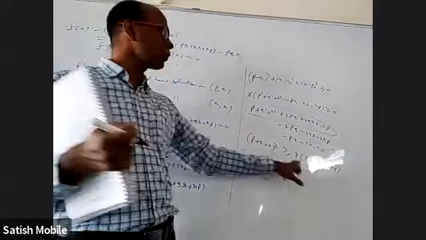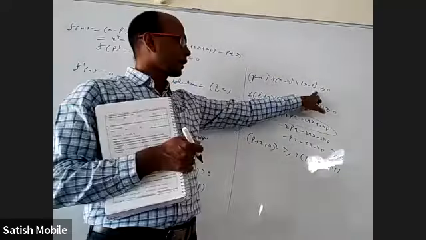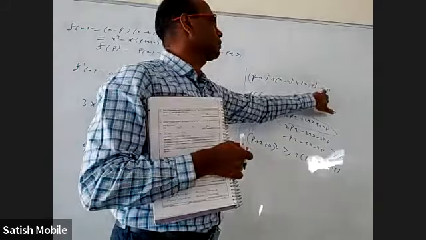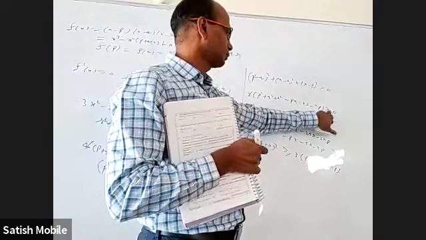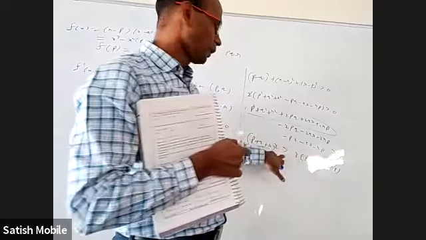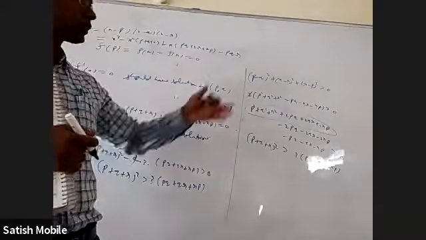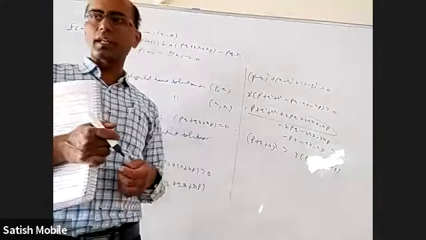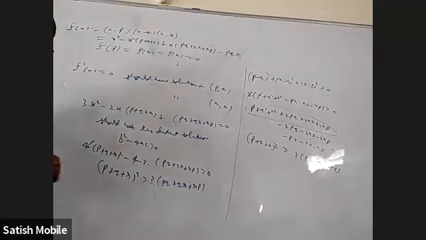But this cannot be equal, because the numbers are distinct, so I should write only greater than 0. So we don't need Rolle's theorem on this particular question. It is true for any 3 distinct real numbers, but Rolle's theorem is another way to prove it. The question uses the word Rolle's theorem, so that's why we use it.